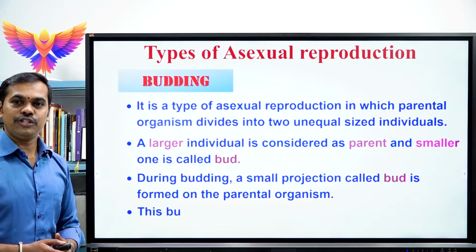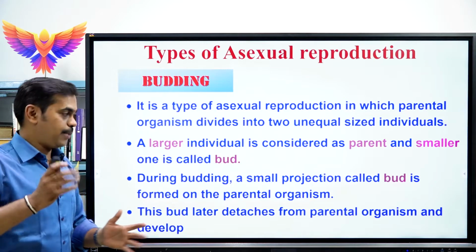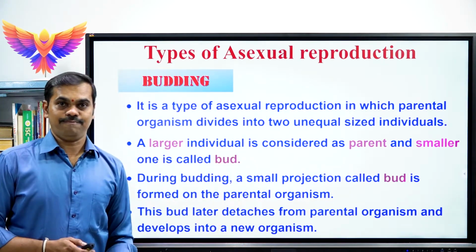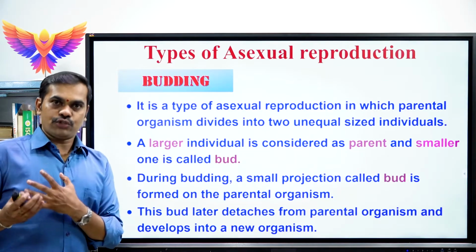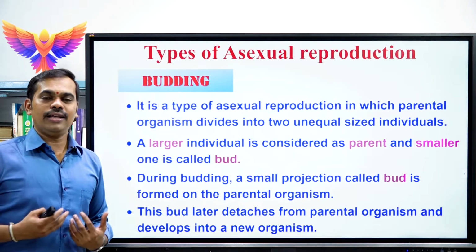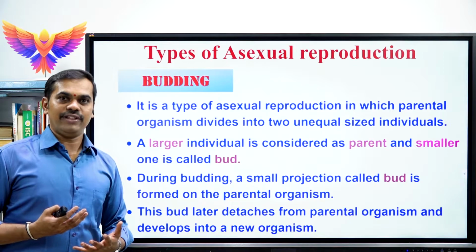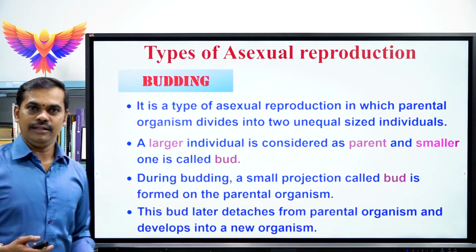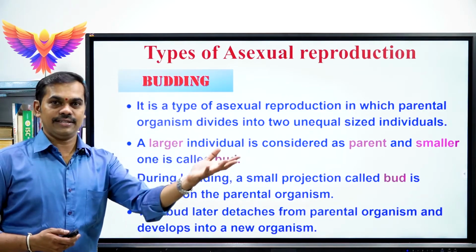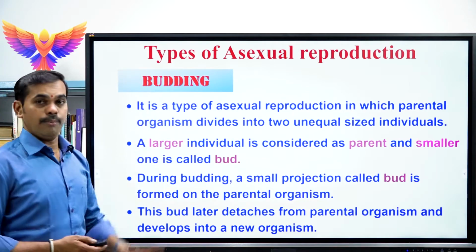This bud later detaches from its parent and may develop into a new organism. Once the bud is formed on the body surface of the organism, it gets all the nourishment from its parent. Once it is completely developed, it detaches from the parental body, and later on it becomes a new organism and lives independently. So that is the beauty of budding.